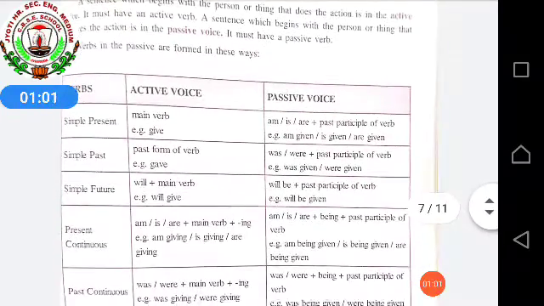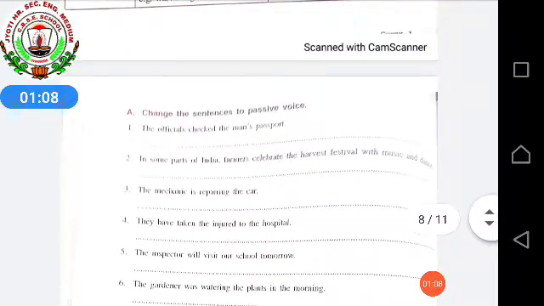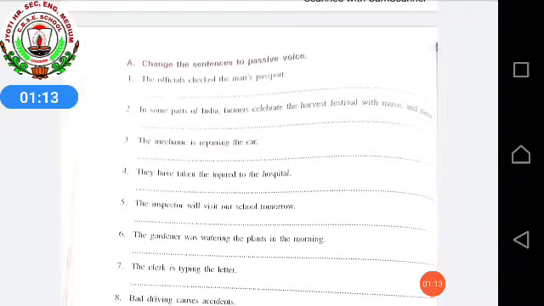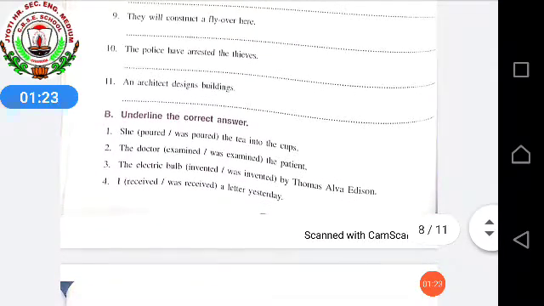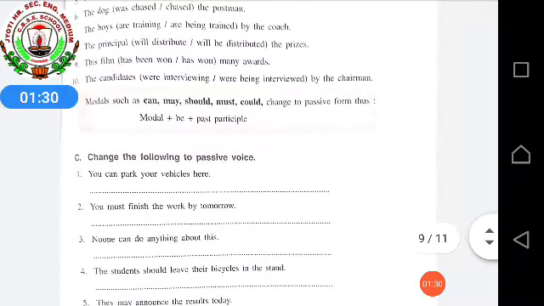Then we started the chapter by rereading the rules. Then we solved page number 92, some of the questions of change the sentence to passive voice. In this we saw subject, object, verb, is it? Then we did underline the correct answers. In this also I told you a few and gave the rest as homework. Then we did some questions from active to passive voice related to modals, using can, may, should, must, could.